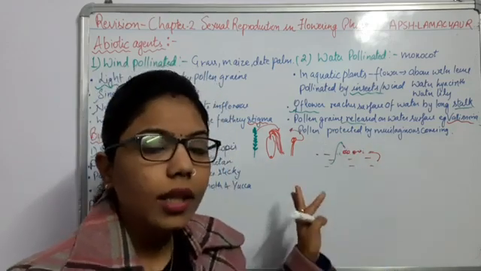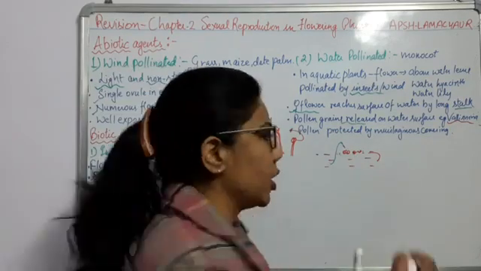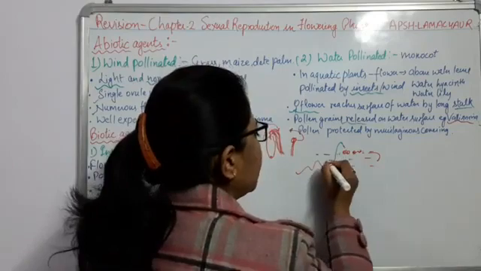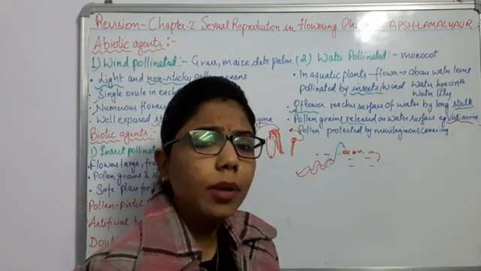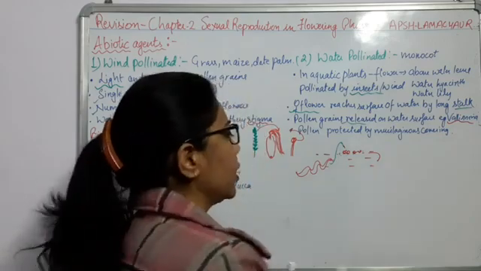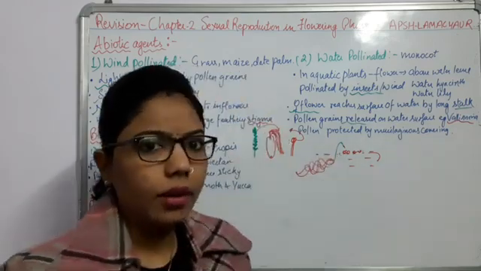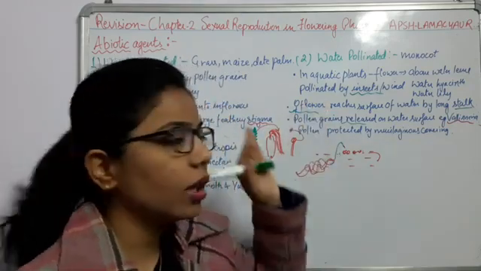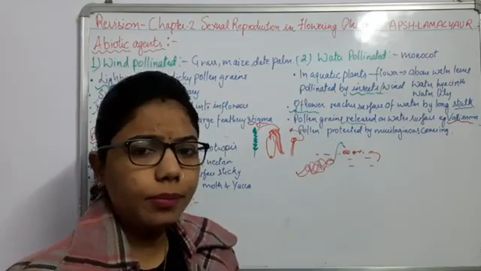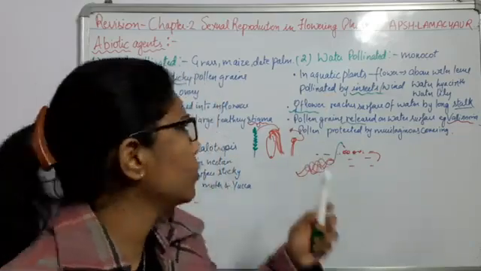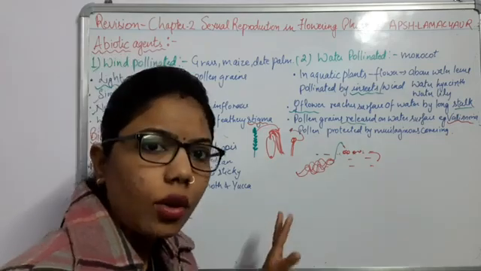It is forming in their female part, and if this female part is ribbon shaped, what will happen? They will be more responsible for adapting to these pollen grains, and these pollen grains will get attached to their female part, right? So this can be the condition for the water pollinated flowers, right? As well as that, the pollen grains of the wind pollinated ones are light. It means they are non-sticky.